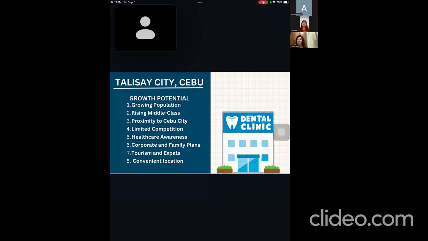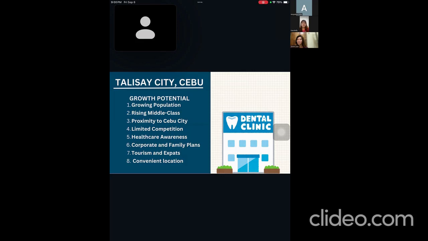Then limited competition. If there are relatively few dental clinics in Talisay, new clinics offering quality services and modern technology could quickly establish a strong patient base. Then healthcare awareness. With better access to health information, more people are becoming aware of the importance of dental care. Then corporate and family plans. Partnering with local companies for employee dental plans can create a steady flow of clients. And then tourism. The rise of tourism and expat communities can create opportunities for specialized services, such as implants or cosmetic dentistry, which are demanded by foreigners.